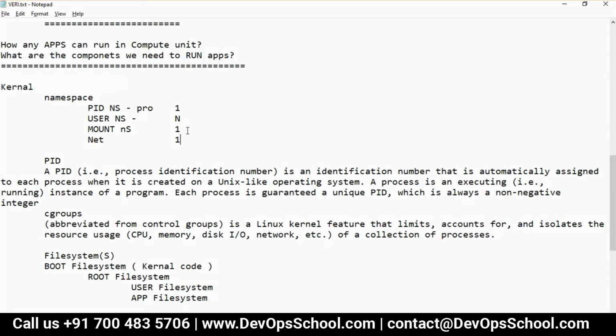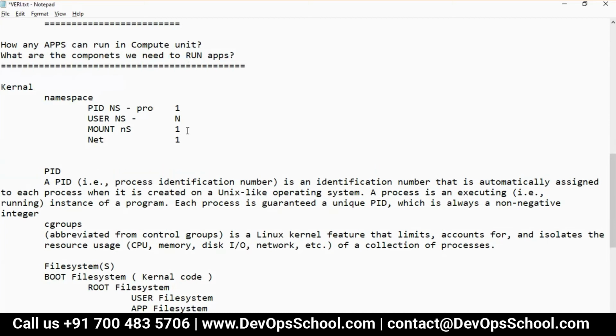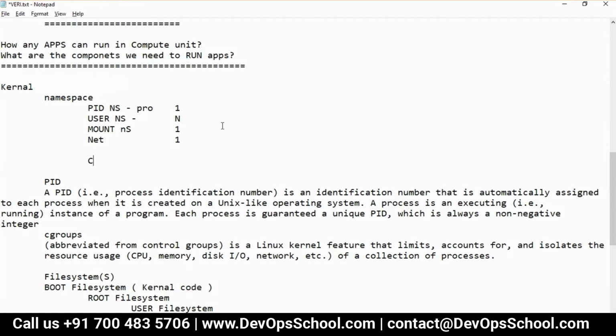Because have you run two Apache servers on the same port 80 in one compute unit? Have you run? No, no. So we have just one. Now we have cgroups, which handle the applications and all.